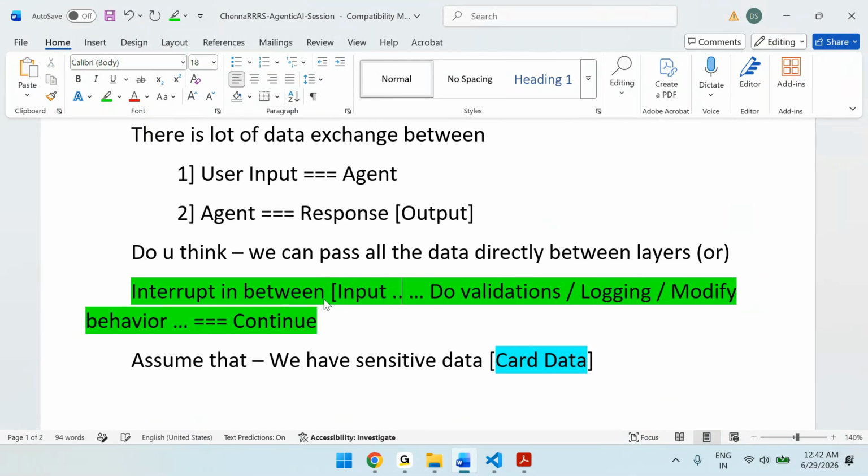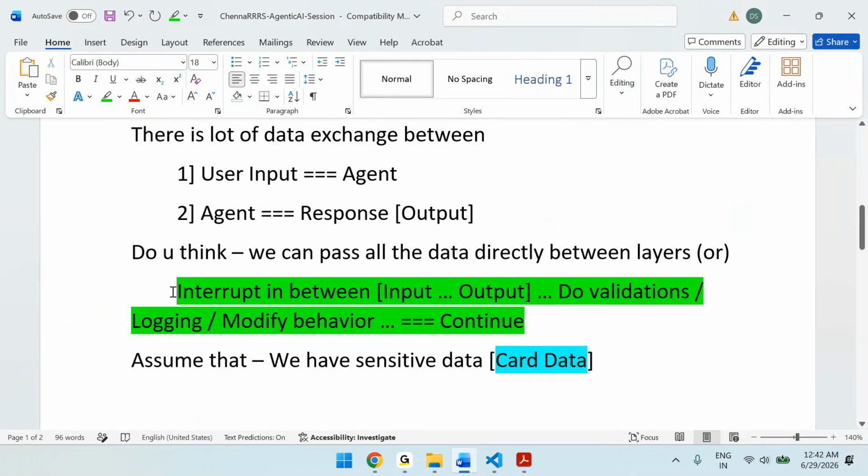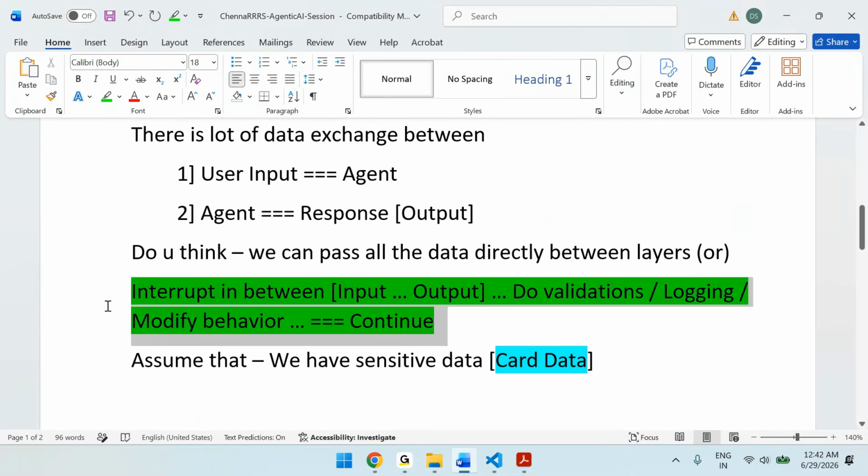So there is an input and there is an output also, right? So do an interrupt between input and output. Do the validations, modify the behavior, log the information, and perform some security things and continue. Yes, definitely this is a good approach. That's why I'm putting it in the green color.